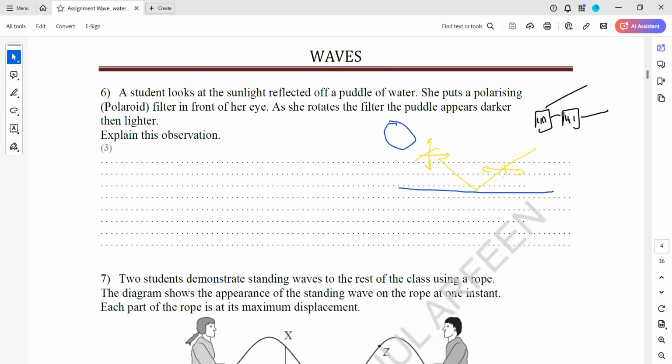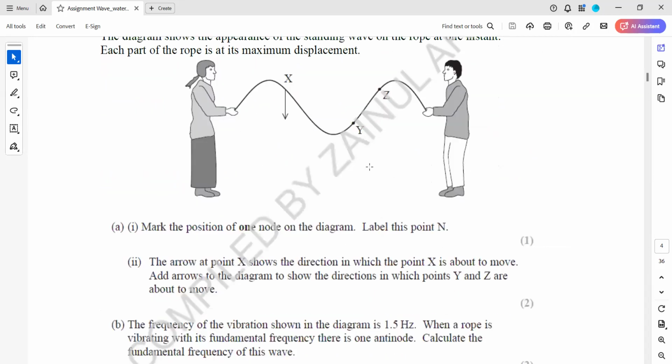But when they are 90-degree or perpendicular, it will appear dark. As we rotate this polarizing filter, if it is 90-degree, there will be no light. But if it is parallel, then it will allow the light to pass. So how the marks are distributed: one point, you will mention the light from the sun is unpolarized, but when it is reflected, it causes polarization. And that polarized light passing through a polarizing filter, if the planes are parallel, it allows the light to pass through. And if the planes are perpendicular or 90-degree, then it will appear dark or no light will be observed.